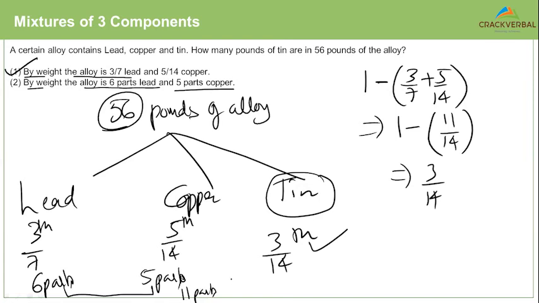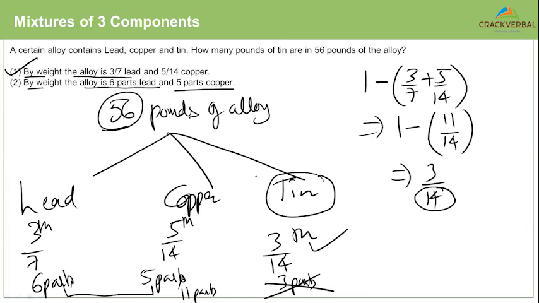If you are misled by the first statement having a 14 in the denominator, and you still have that in your brain, there's a chance that you will say that this is 3 parts. That is wrong, because we don't know what the total of the parts is. This can be one part, two parts, three parts, any number of parts.